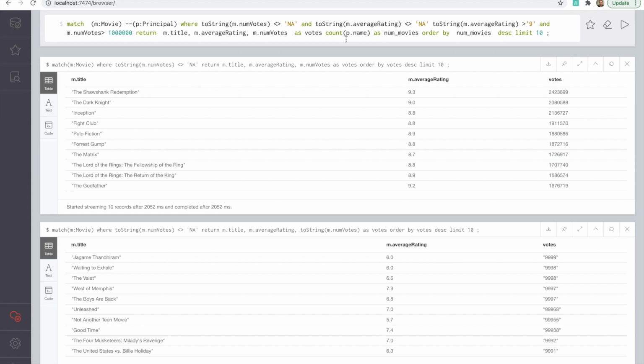So we are going to get the top 10 actors who have been part of movies with a rating greater than 9.